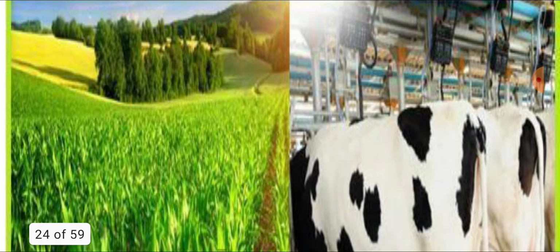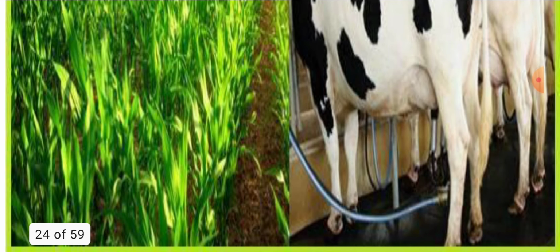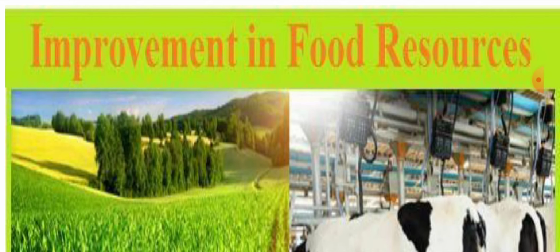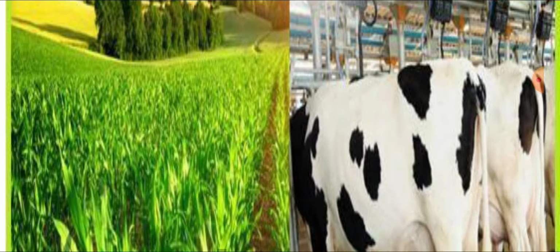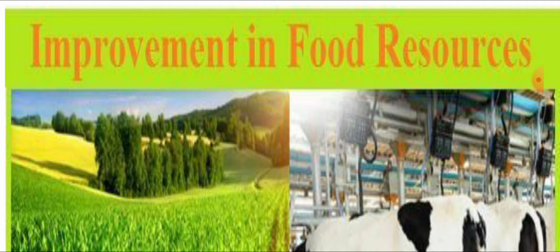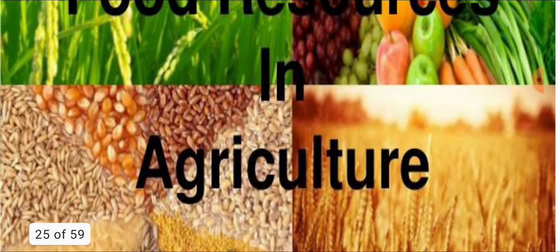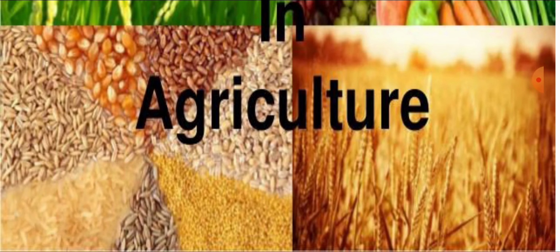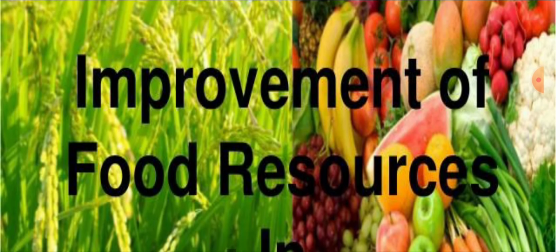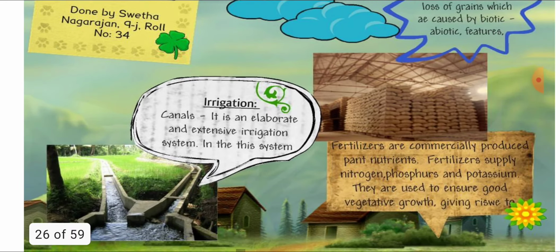Improvement of food resources can be done by high yielding varieties. Genetically modified varieties of animals and plants can be used for the improvement in food production. This way you can grow more crops with improved varieties that are genetically resistant to disease and consume less water.